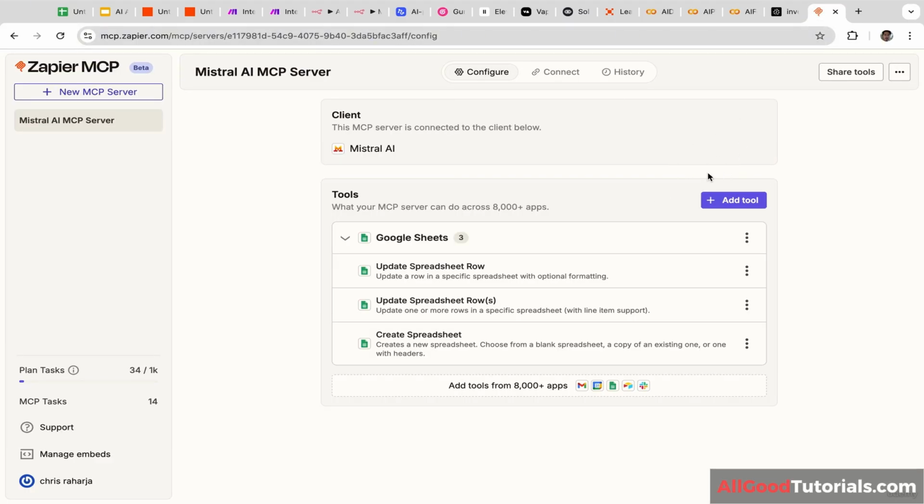And at the end of the course, we are going to build MCP server using Zapier. We are also going to connect the MCP server to Google Sheets and Mistral AI. If you are interested in these projects, enroll in the course.